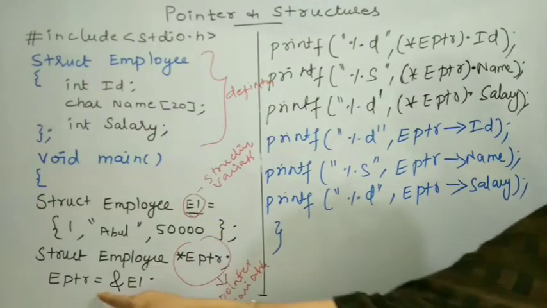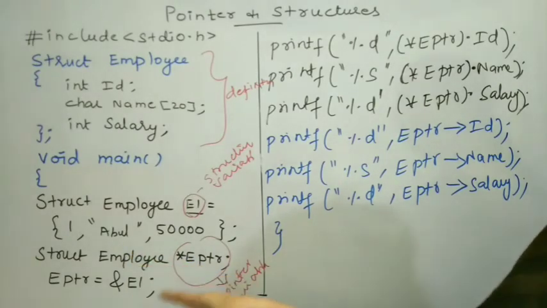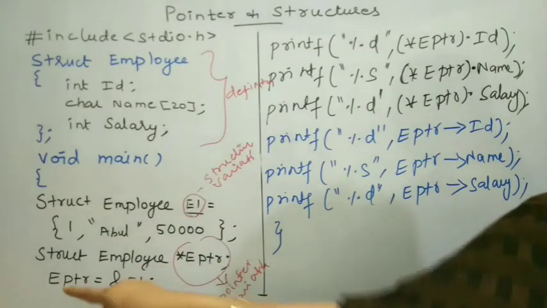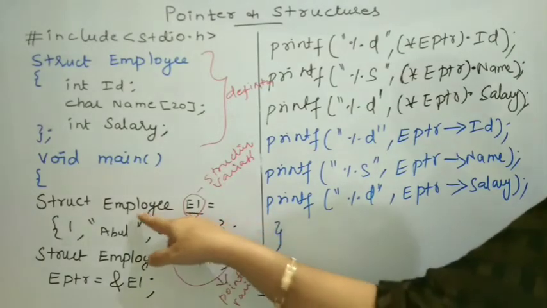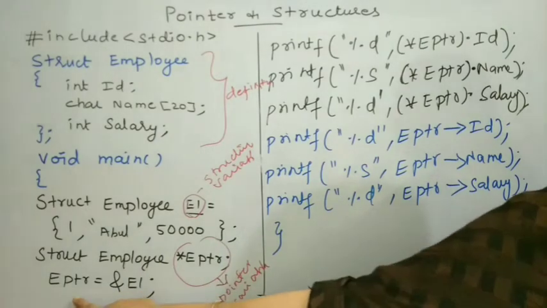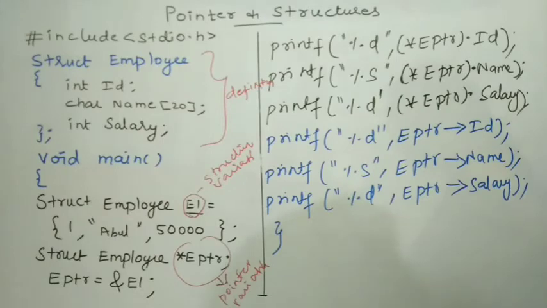Whose memory address may I assign? EPTR is a pointer to this data type employee. So the memory address allocated for the employee data structure can be assigned. E1 is a structure variable of this data type employee. So I am getting the memory address allocated for this E1 and it is assigned. If I use &E1, among the memory address allocated, it will take the starting memory address and then the memory address will be assigned to this EPTR. So using the pointer variable, if I want to access the data member, this is to access the data member using the first method and second method.